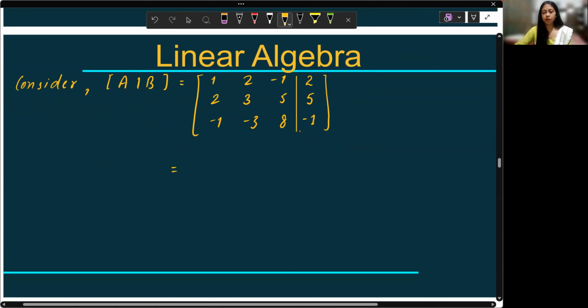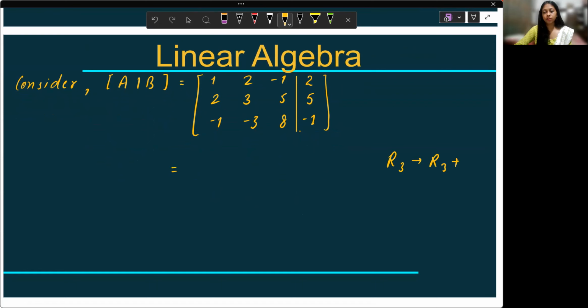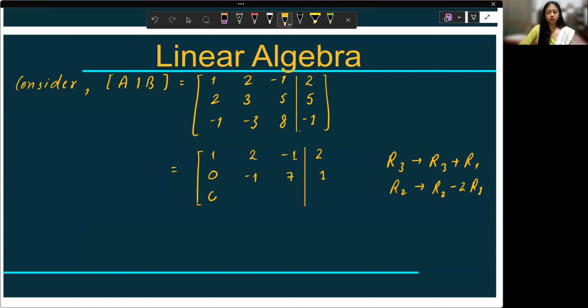Let us apply on R3 the operation R3 plus R1, and on R2 let's apply R2 minus 2R1. So that would be 1, 2, -1, 2, then 0, -1, 7, 1, and 0, -1, 7, 1.